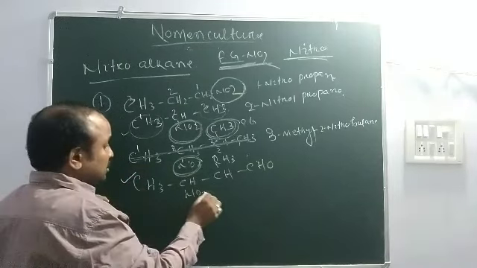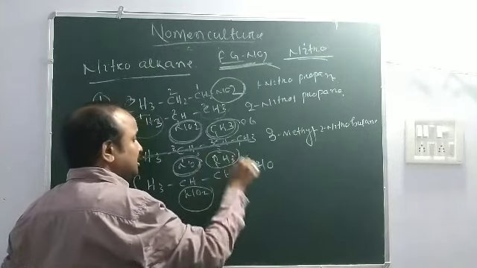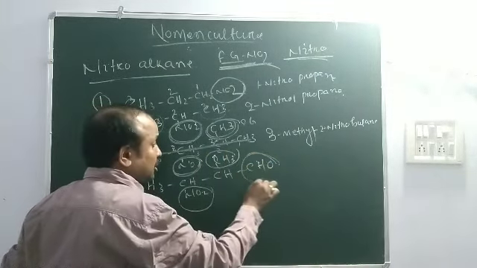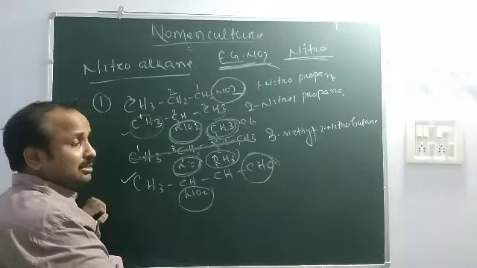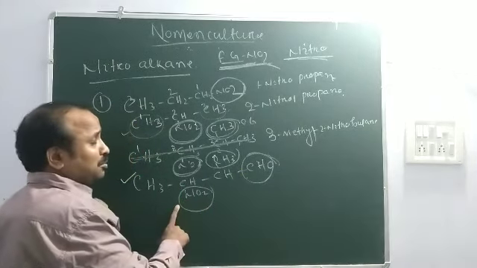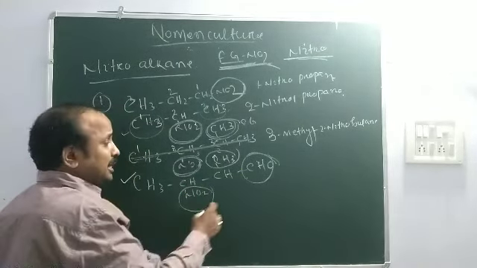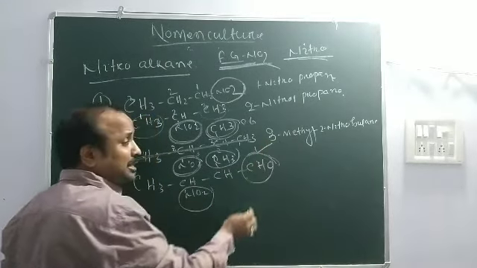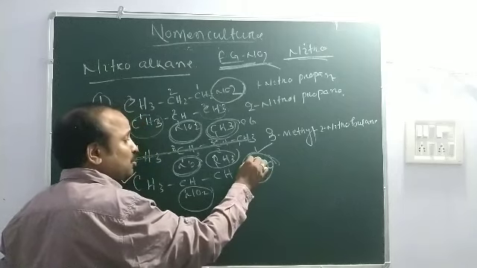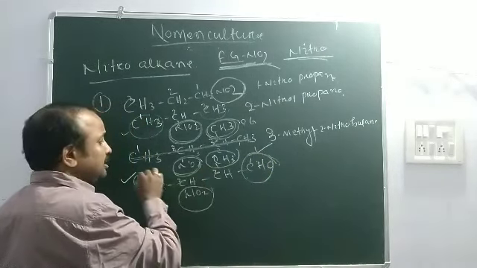Then you look at this compound. This is functional group nitro, this is methyl, a substituent group, and this is also another functional group, aldehyde. Here are two functional groups. When two or multiple functional groups come, you check the priority. Here aldehyde has more priority, so this is used as suffix and count from this side, 1, 2, 3, 4.